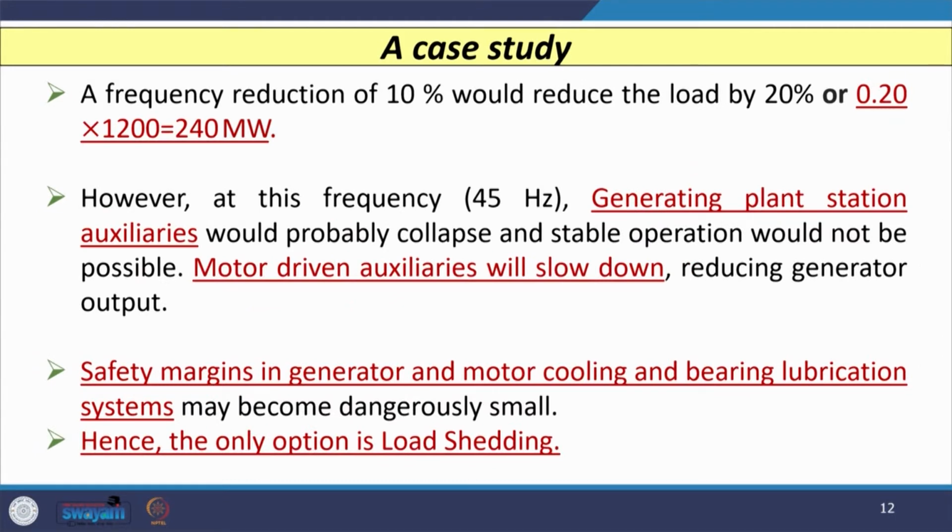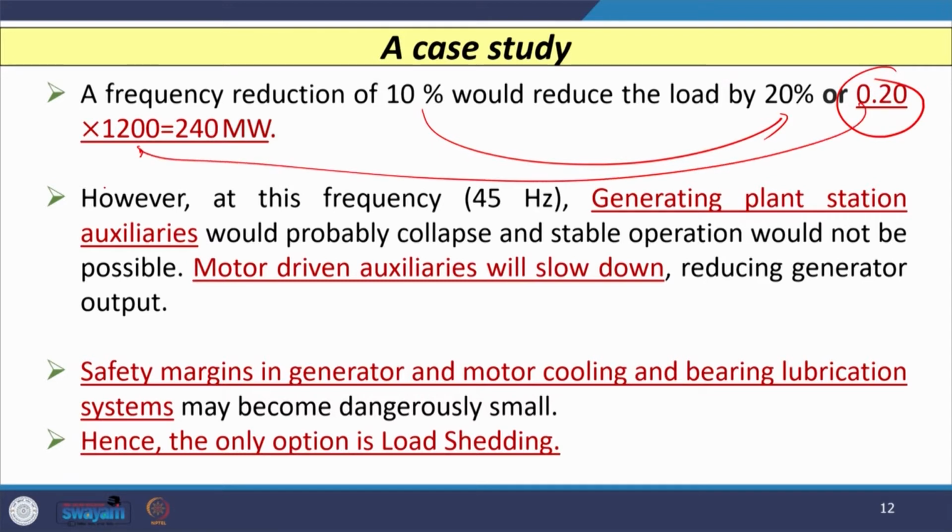Similarly, if I have a 10% reduction in frequency, then that produces a 20% reduction in the load. If I consider this 20% of the load value, 1.2 gigawatt, then we have to reduce the load by 240 megawatt, and with a 10% reduction in frequency with reference to the base frequency of 50 hertz, my new frequency will be 45 hertz.